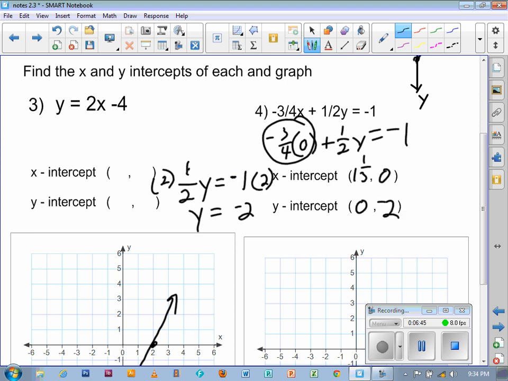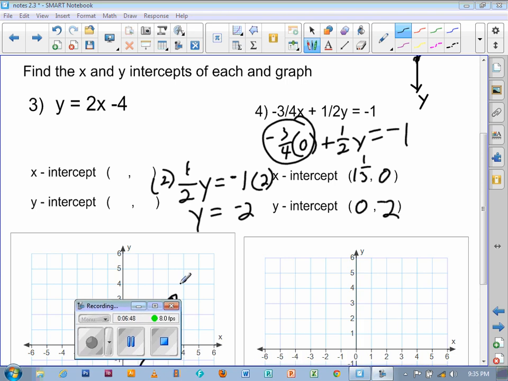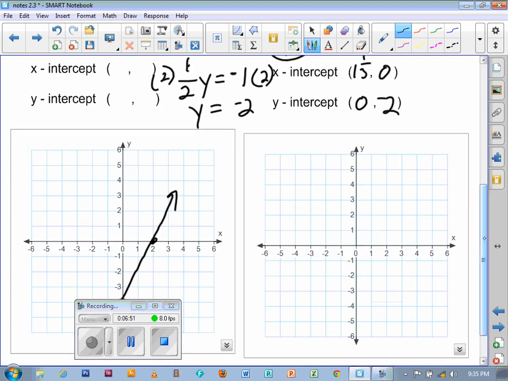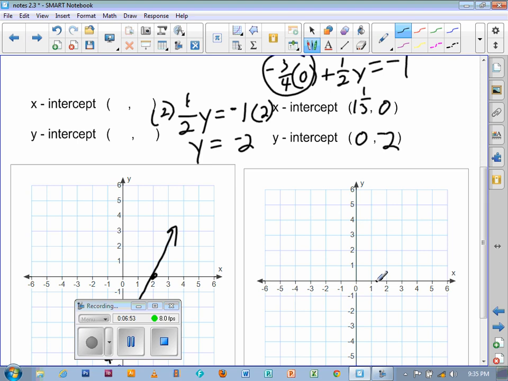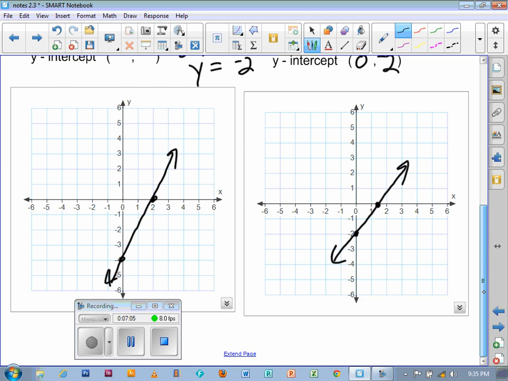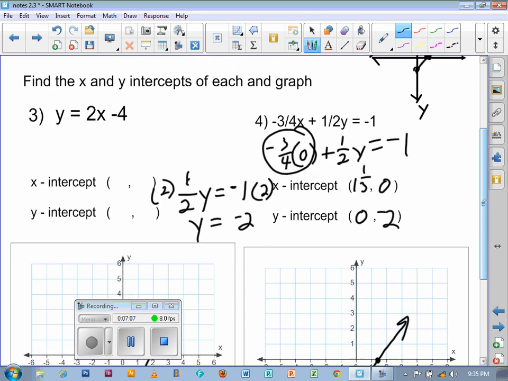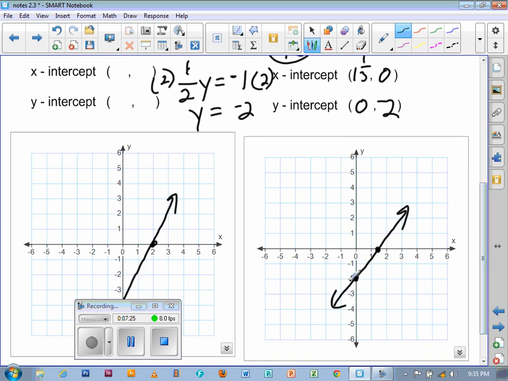Y equals -2. Then, if we're going to graph this, we know 2 points that are on our graph. 1 1/3 is approximately right there. That's our x-intercept. -2 is our y-intercept. Just sketch it, and there's your line. So this is just another way of graphing, if you don't want to change the equation to slope-intercept form. Number 4 would be a very difficult task for us to change into slope-intercept form. So if you want to just find the x and y intercepts, you can. The disadvantage of that, of course, is you don't know the slope until you actually sketch the line.